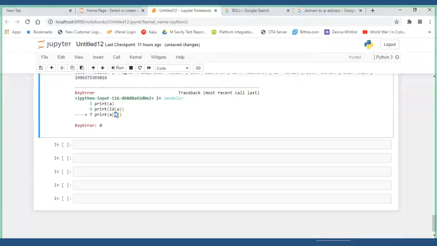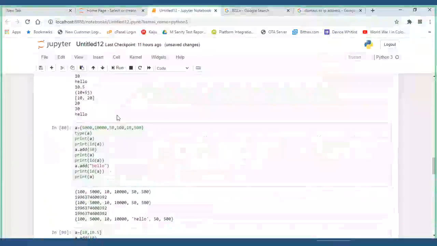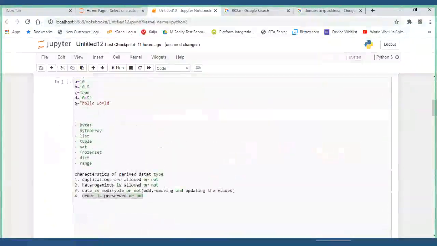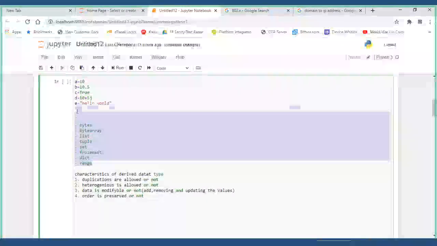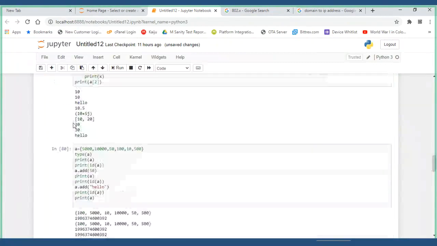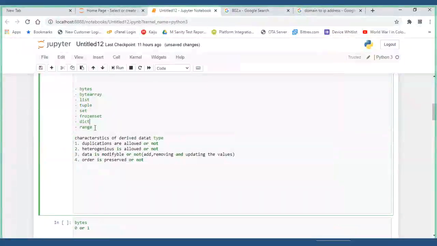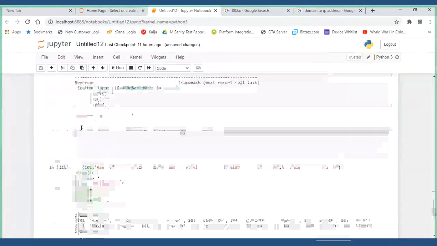Okay, just remember that. Nothing to get scared of. So this is about the dictionary. Guys, you have learnt all these data types. Now one last data type is remaining, that is called range. Let's see what is range.